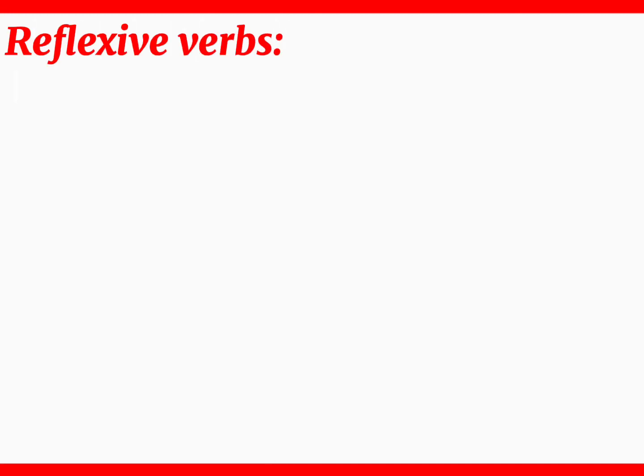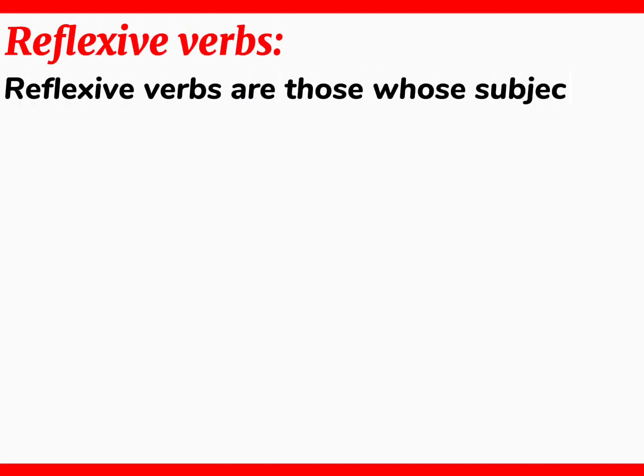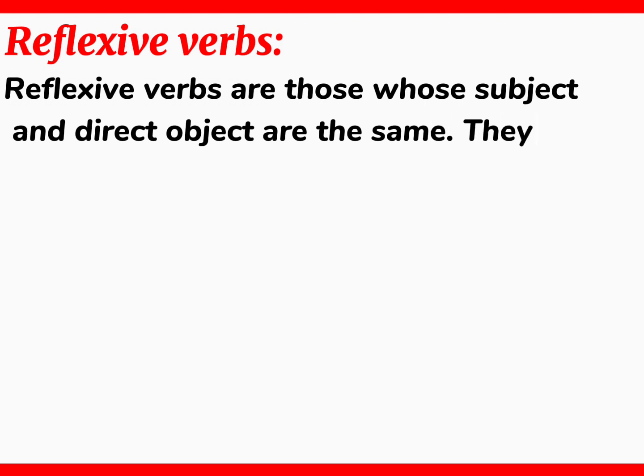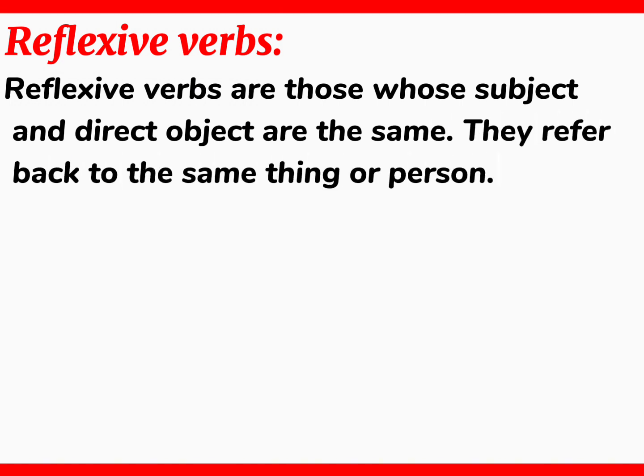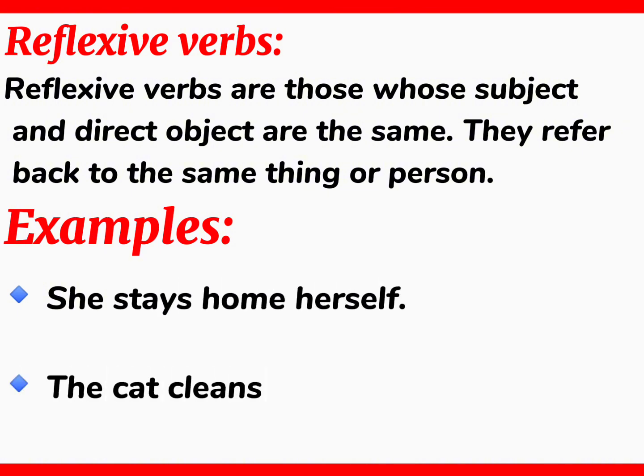Reflexive verbs. Reflexive verbs are those whose subject and direct object are the same. They refer back to the same thing or person. Examples. She stays home herself. The cat cleans itself.